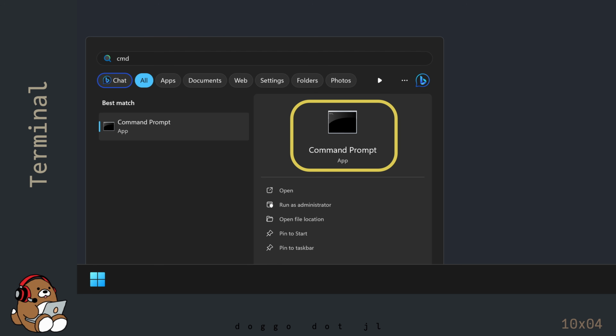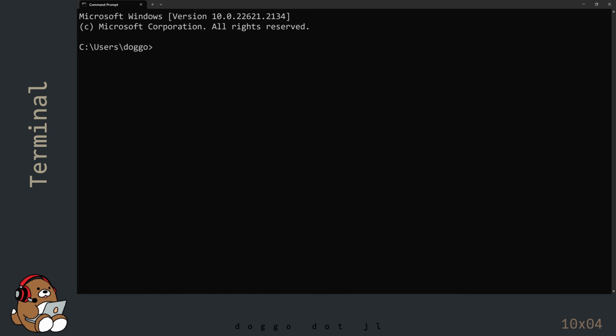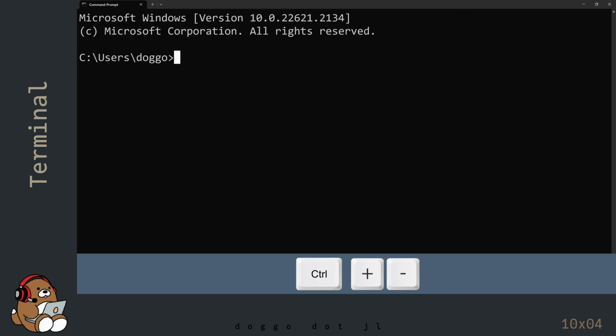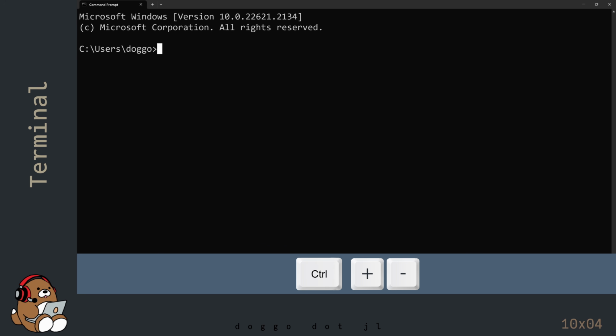Click on the icon to open the Command Prompt app. The Command Prompt app is an old-school version of a Microsoft terminal. You can adjust the size of the text on the screen by using Ctrl+ or Ctrl-.